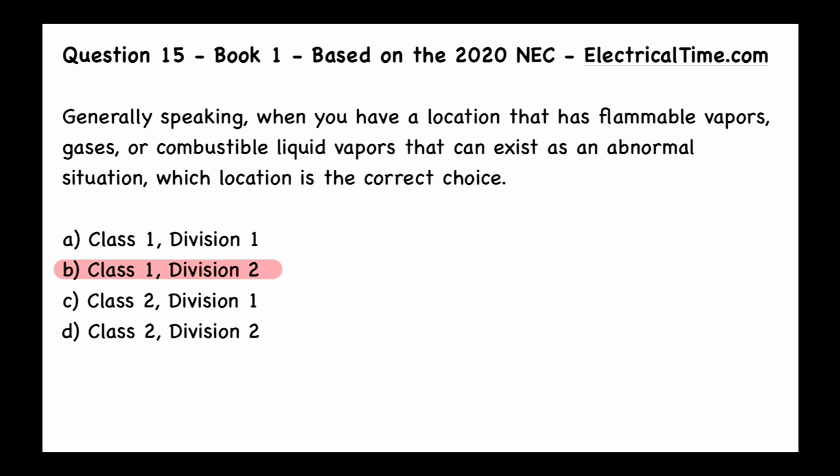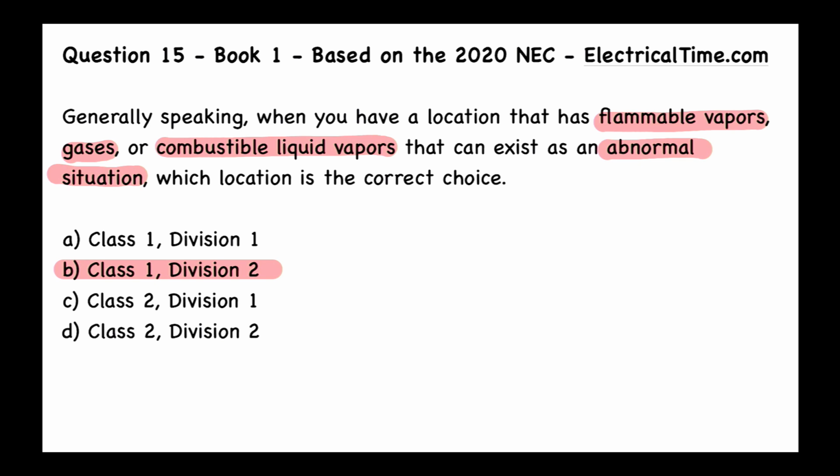So when we're reading this question, we have to ask ourselves, what article are we talking about here? And here are some of the clues. We see flammable vapors, we see gases, we see combustible liquid vapors. So when you're thinking about that, that's a hazardous location, and that's going to be a Class 1 location. So far we've got that. And then we're being asked to decide, is this a Division 1 or Division 2? But we're told that this condition can exist as an abnormal situation. And that's going to be a Division 2.